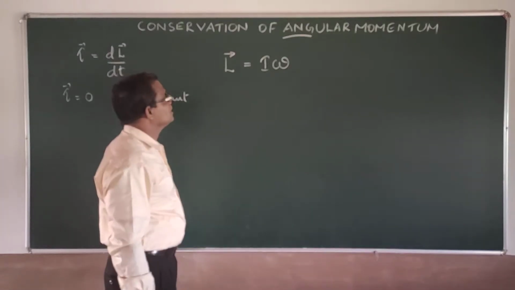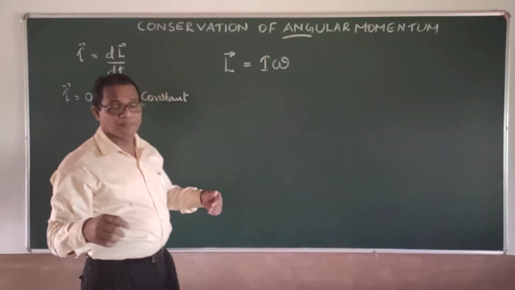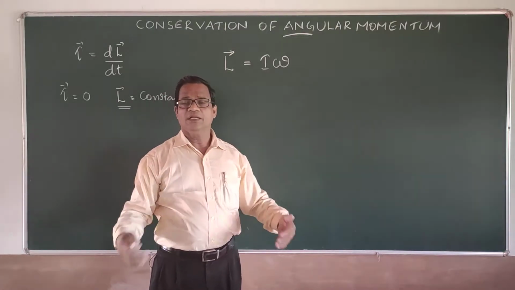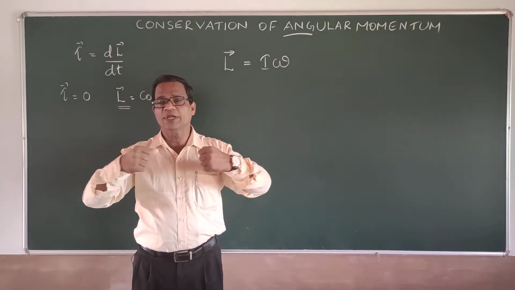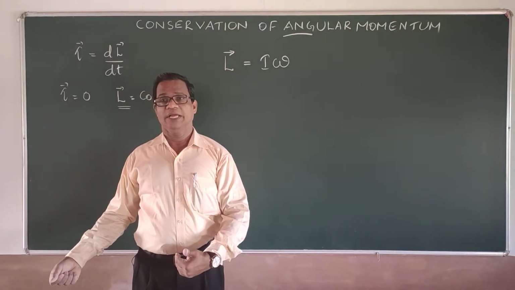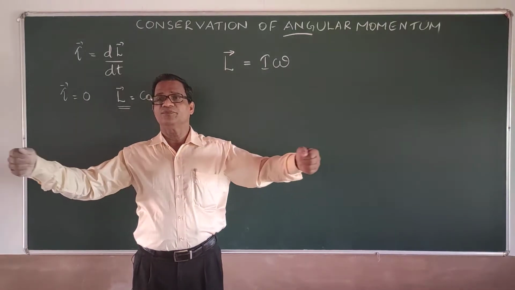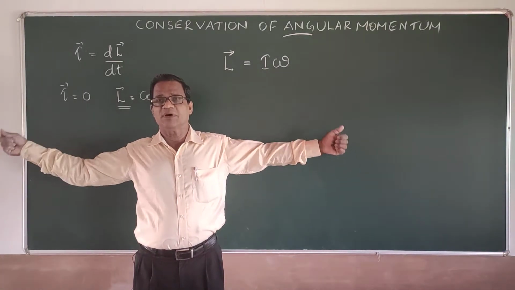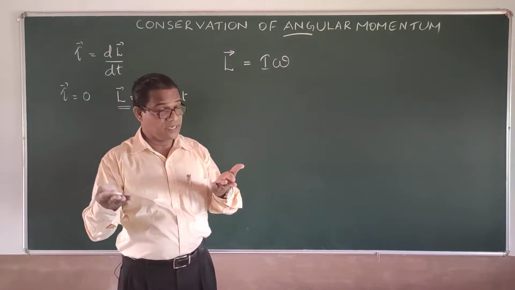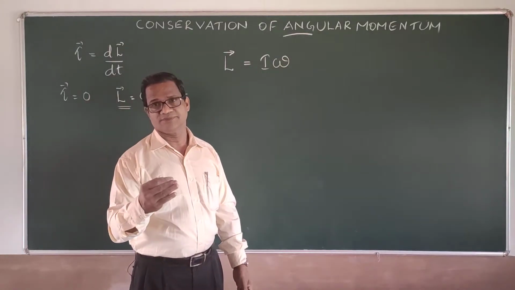Now, in the case of spreading of the hands, some of your mass is going away from the axis of rotation. The axis of rotation goes vertically through your body, and as you unfold your hands, the mass is distributed away from the axis and the moment of inertia increases, so the angular velocity decreases.